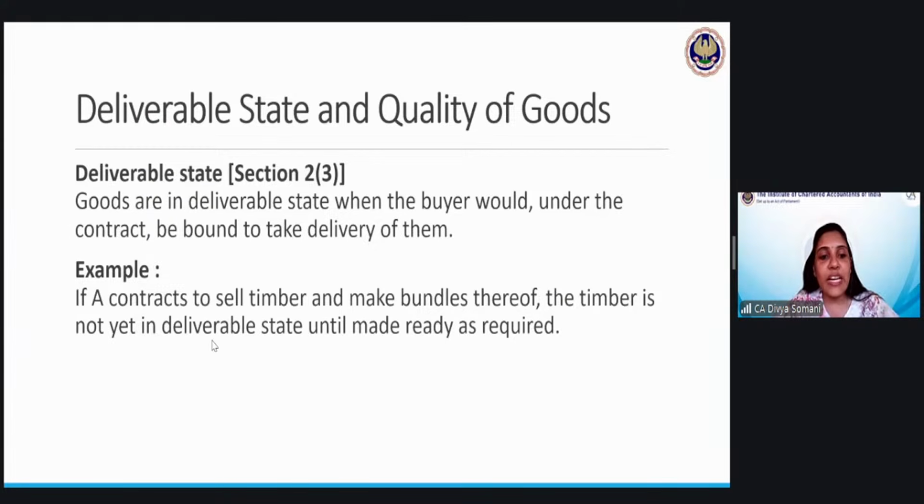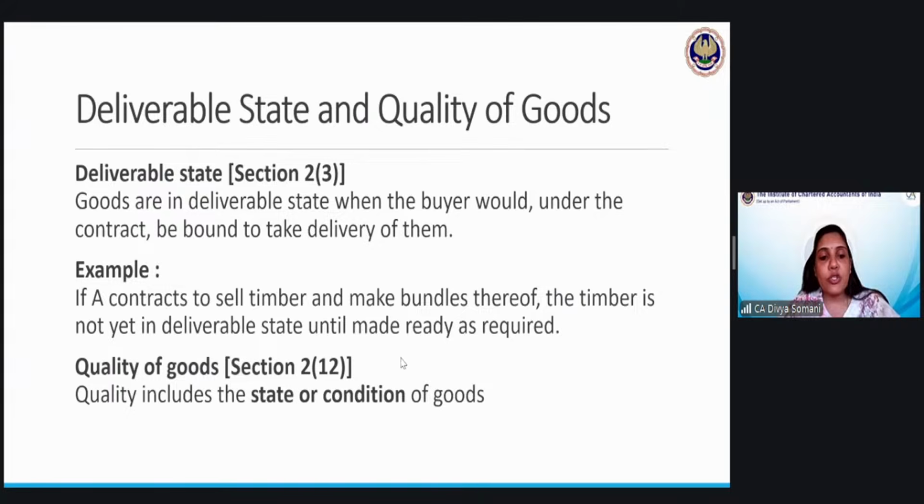The timber is not yet in deliverable state until made ready as required. So as and when they are ready to be passed on, they can be considered as deliverable state. But jab tak unka bundling nahi kiya, because you cannot carry it one by one. So in order to load it into the truck, it has to be properly tied and everything. So it is mentioned here that whenever you have properly wrapped the things, or how this should be finally transferred from one place to another, if you have done everything with respect to that, it is considered as ready to be delivered.